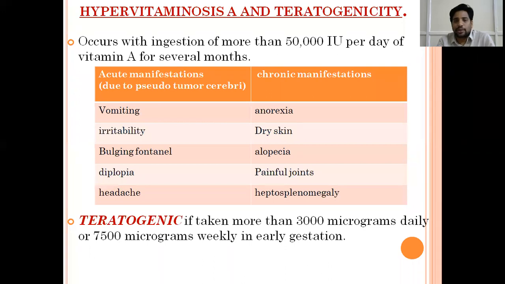If it is taken more than 3,000 micrograms daily or 7,500 micrograms weekly in early gestation, this is according to WHO. If the mother, in early pregnancy, is getting daily doses of 3,000 micrograms, or weekly she is taking 7,500 micrograms, then that leads to teratogenicity.